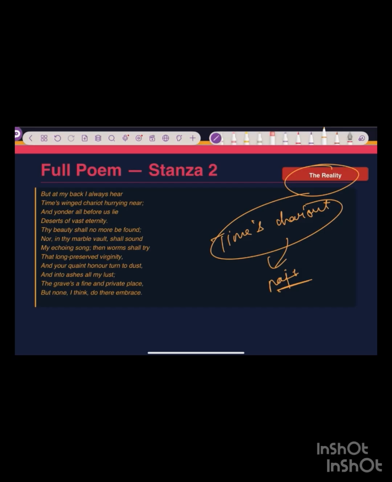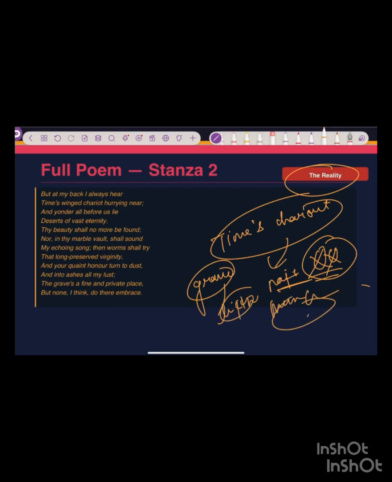Your beauty shall no more be found, your beauty has gone away, because the time is so short that your beauty will perish. Nor in thy marble vault shall sound my echoing song. When you will be there in your grave, you will not listen to my song, you will not listen to the sweet song that I sing for you, my lady.